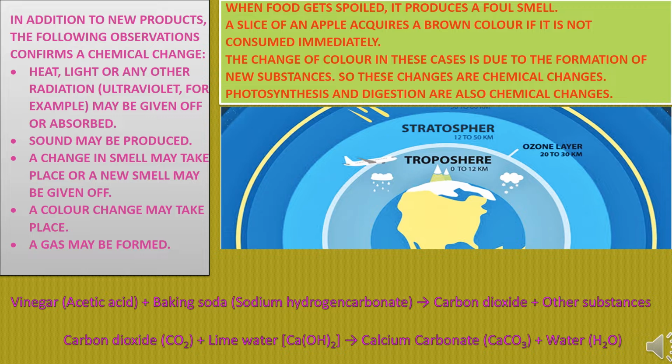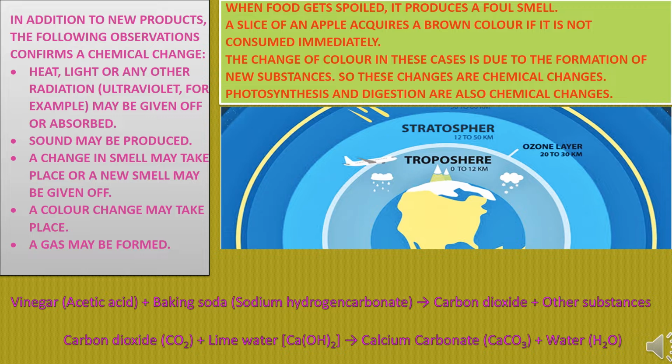Thus, the ozone layer acts as a natural shield against these ultraviolet radiations. So in this way, it protects us from the harmful radiations. So here you see the ozone layer, which is above the troposphere.